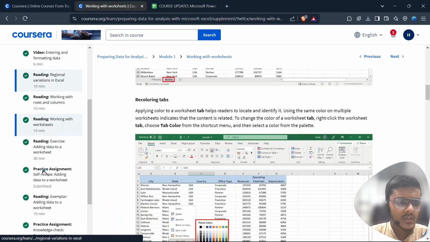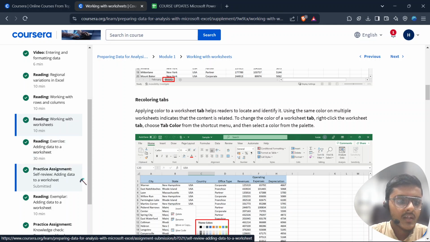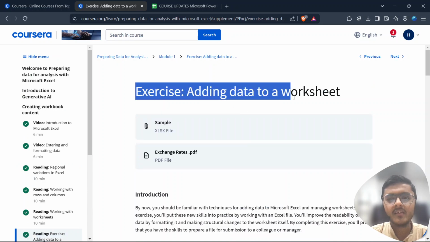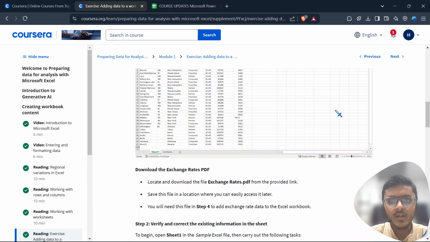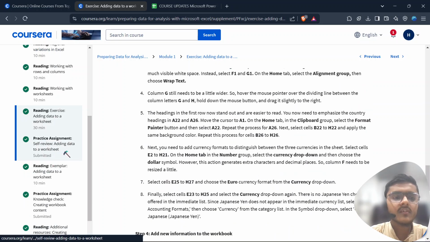Then I did the exercise. Basically, it was a reading exercise, and adding data to a worksheet was very simple. It was about how to enter new data, or how to format the already entered data in a worksheet. Then adding new data to a worksheet was a self review. It gave us an example exercise, so I did the whole thing step by step. This file told me how.